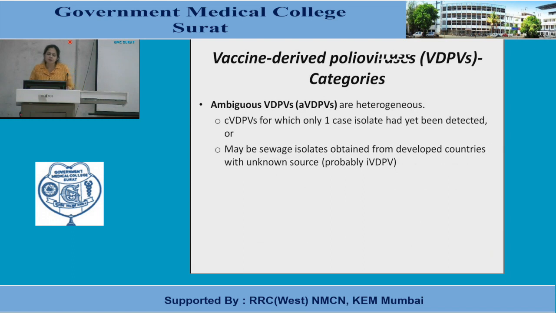And third is the ambiguous. They are CVDPV for which only 1 case isolate has yet been detected, or may be sewage isolates obtained from a developed country with unknown source.